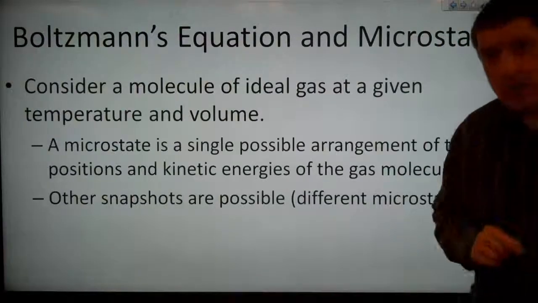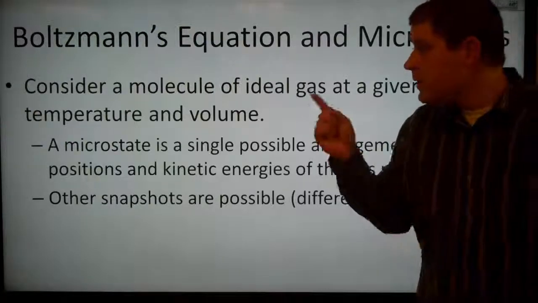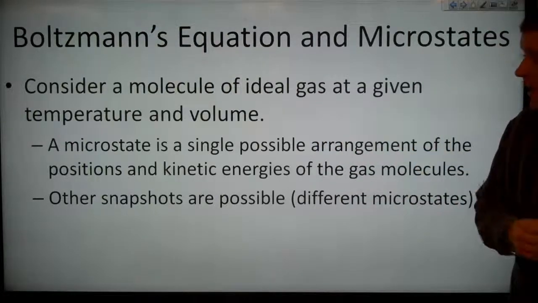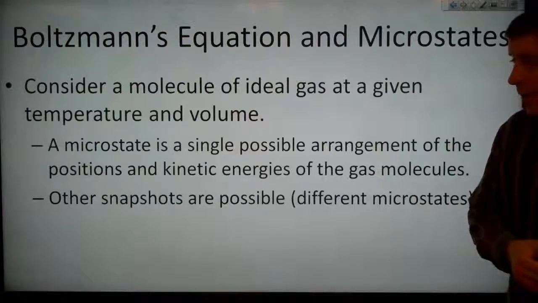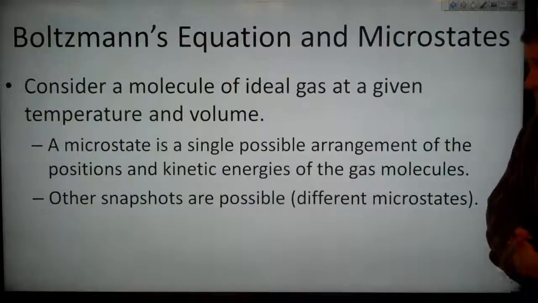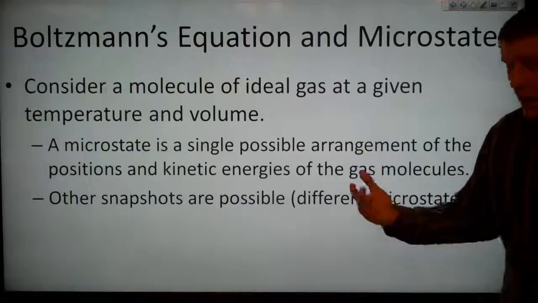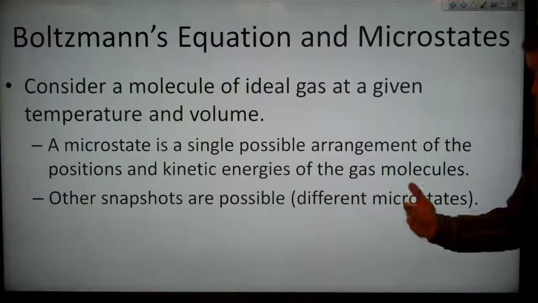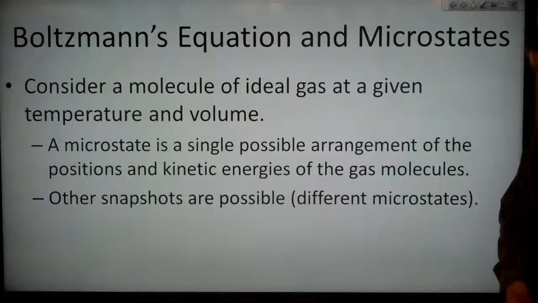That is one microstate. So let's consider a molecule of an ideal gas at some given temperature and volume. And in this case, a microstate is a single possible arrangement of the positions and kinetic energies of our gas molecules. But there are always going to be other snapshots available, other possible microstates.